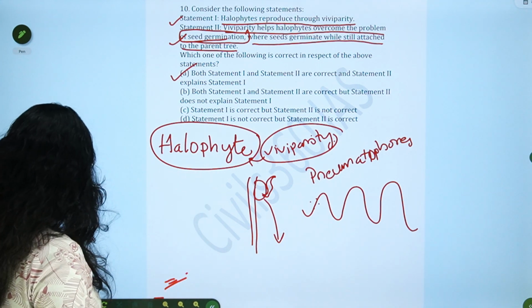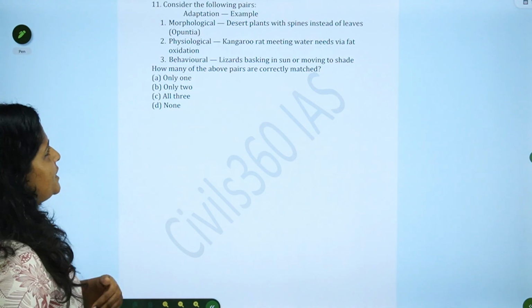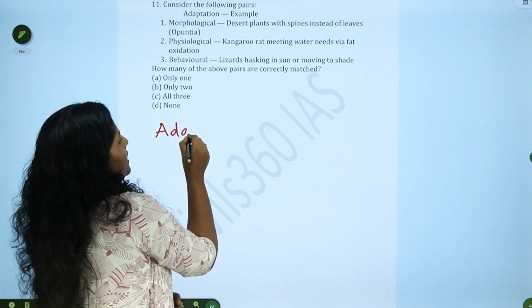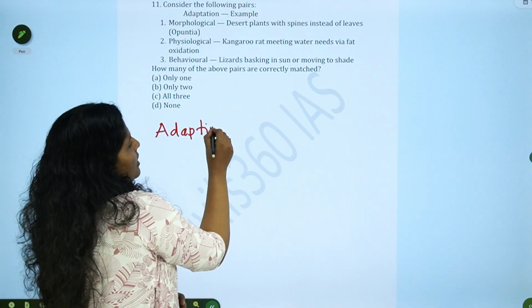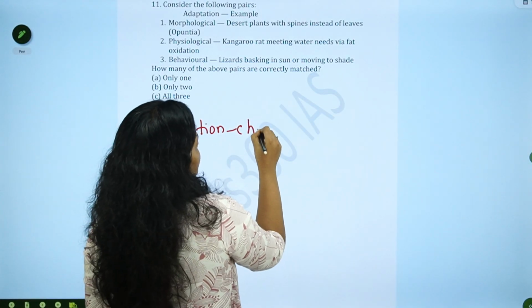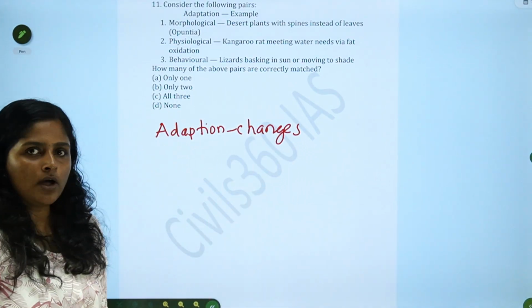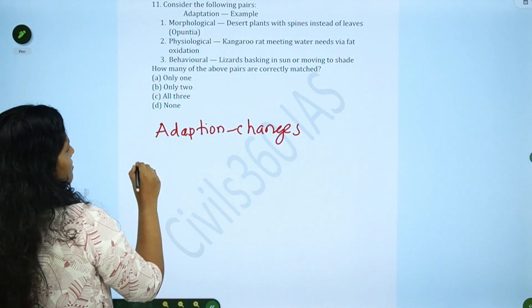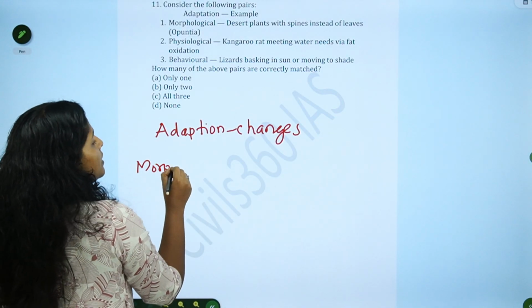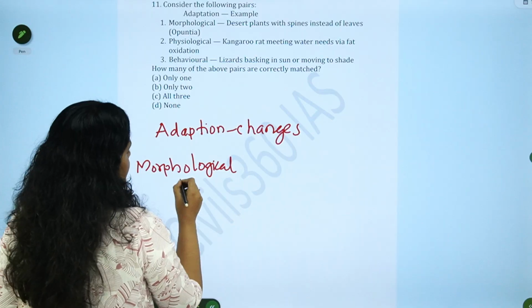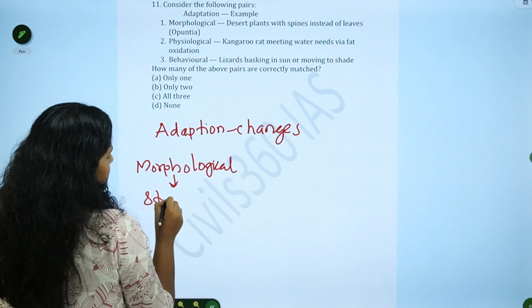Now, another question about adaptations. As I said, adaptation is nothing but the changes in an organism to cope up with its surroundings, right? And how can these changes occur? These changes can occur morphologically, or what is called structural changes. Morphological changes are nothing but the structural changes.